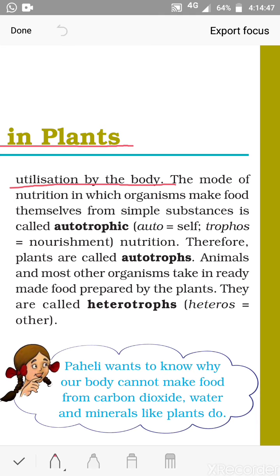This is autotrophic and heterotrophic. Autotrophic: auto means self and tropos means nourishment. Organisms showing this mode of nutrition are called autotrophs. And the heterotrophic mode of nutrition is for heterotrophs, and heteros means others.